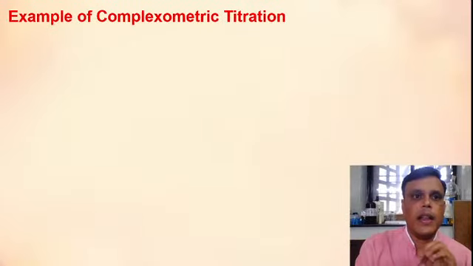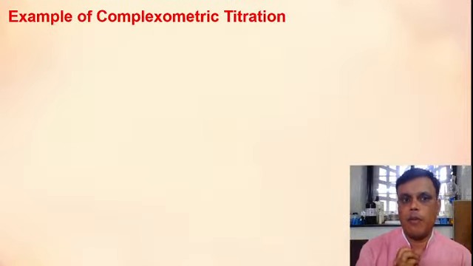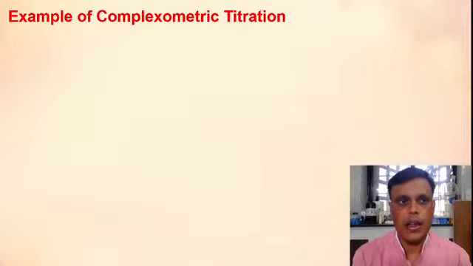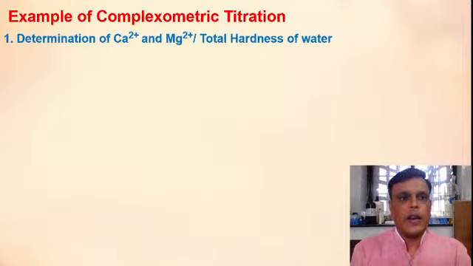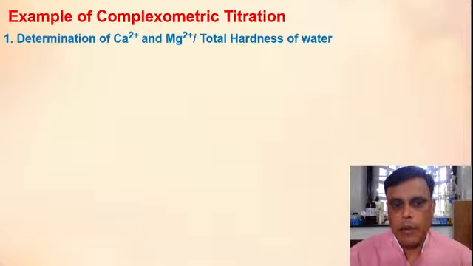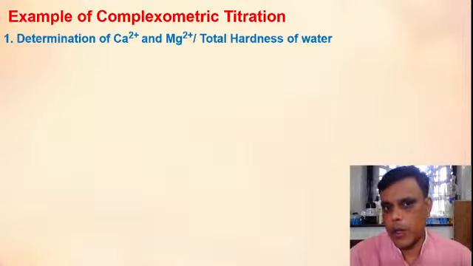So these are the properties of Solochrome Black T indicator. Then we will see the example of complexometric titration, which is a very important point. The next point is the example of complexometric titration. Let us see here: determination of calcium 2 plus and magnesium 2 plus ions, or determination of total hardness of water. This is the very famous or popular example of complexometric titration.